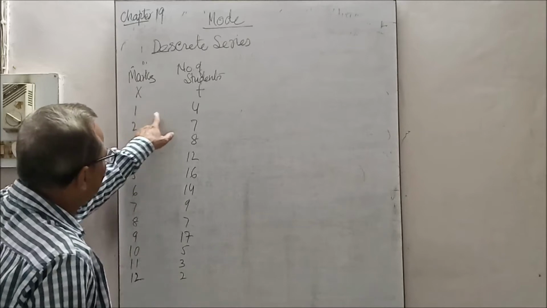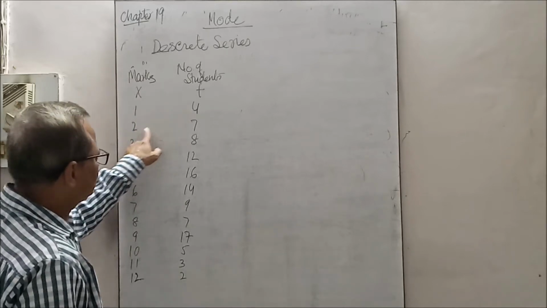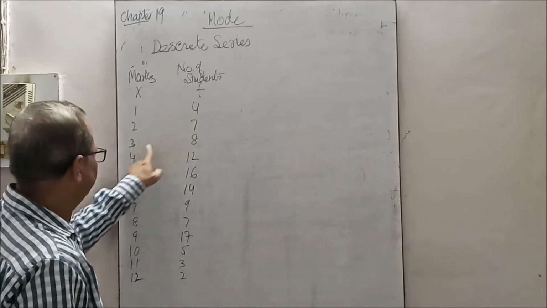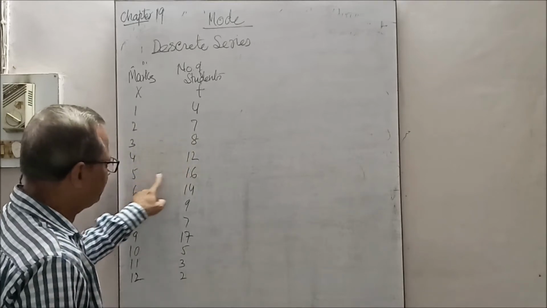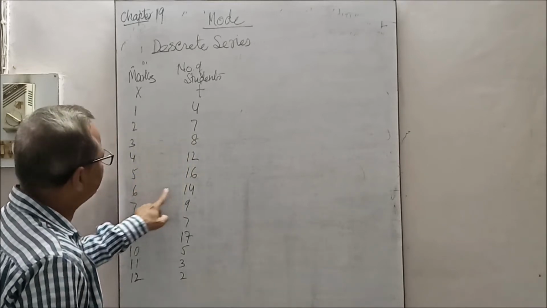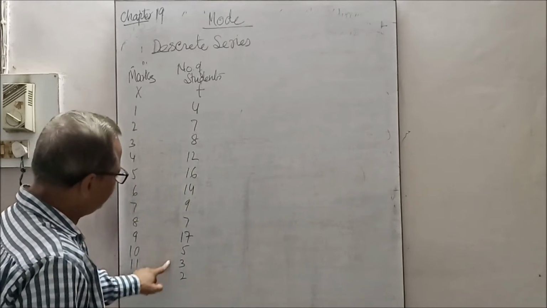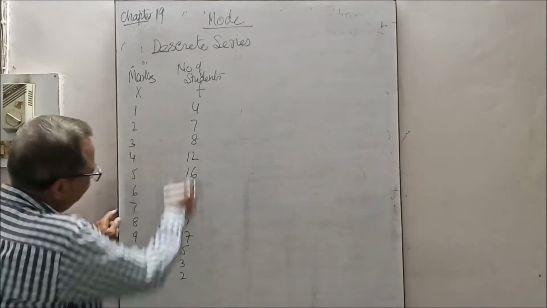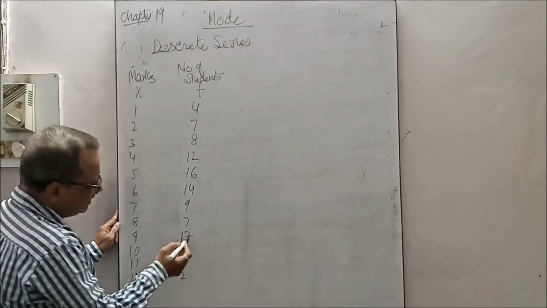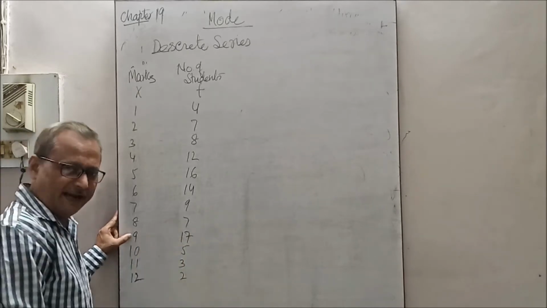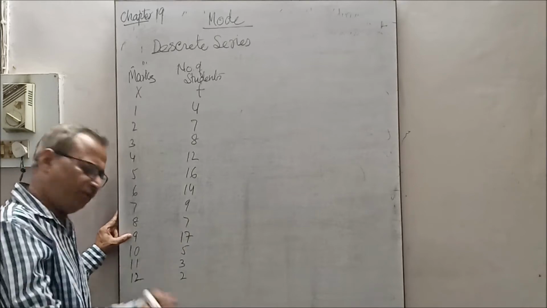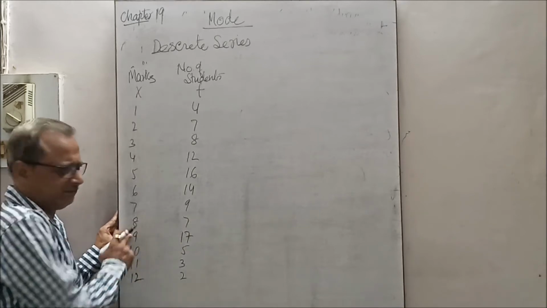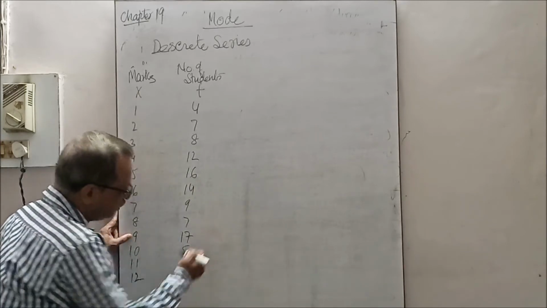Mean 1 mark got 4 students, 2 marks got 7 students, 3 marks secured by 8 students, 4 marks secured by 12 students, 5 marks secured by 16 students, 6 marks secured by 14 students. Likewise, you just see it by inspection. The greatest number is 17, by the 9 marks got by 17 students. So mode certainly should be here, but 16 is also very close.